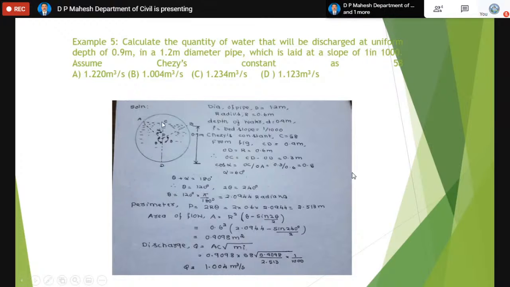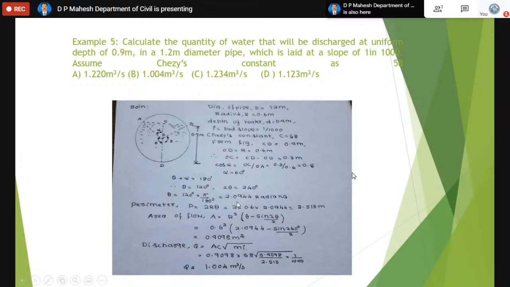So in the triangle ACO, if you take cos of alpha, that is adjacent side by hypotenuse, OC divided by OA, you will get alpha easily. The moment alpha comes, alpha plus theta is 180 degrees. Then you will get theta as 120 degrees. Then 2 theta is 240 degrees. We have to convert the theta value to radians, which is 2.0944 radians.